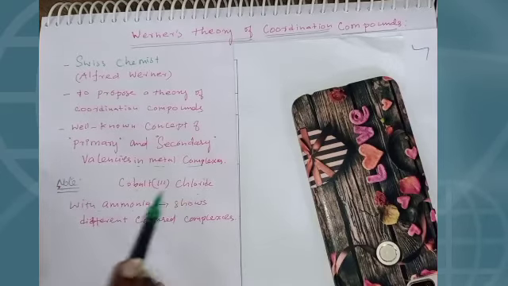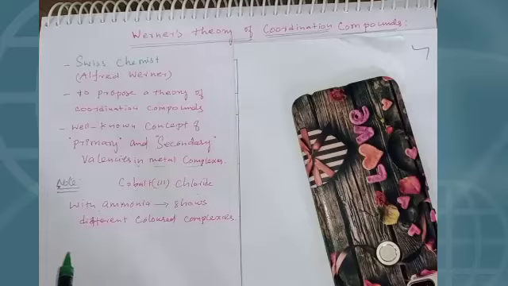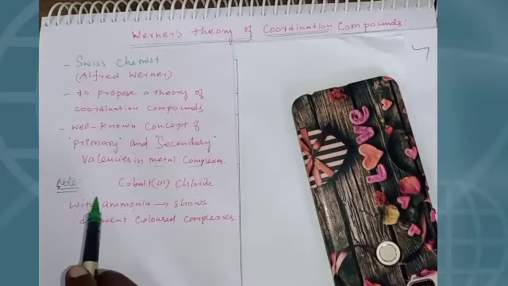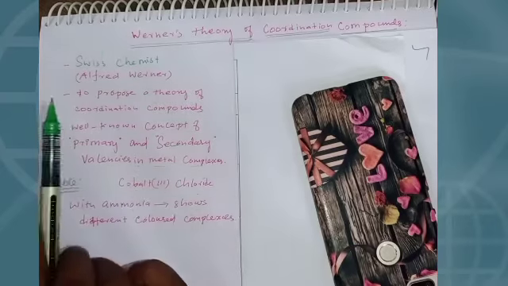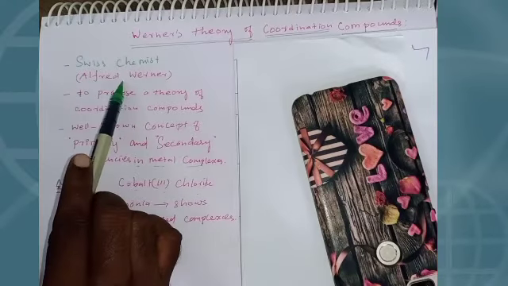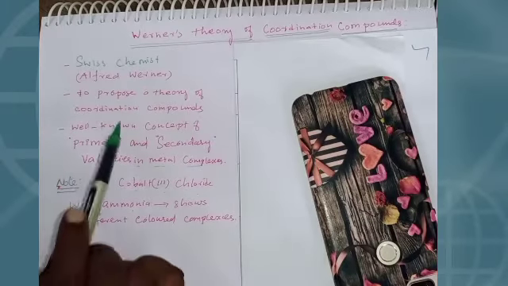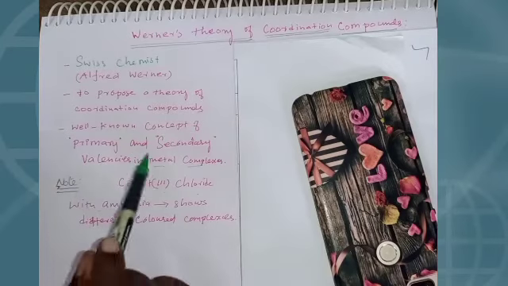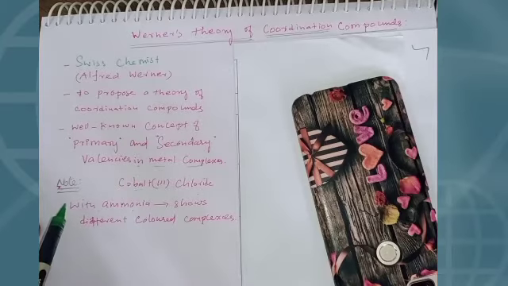When cobalt 3 chloride reacts with ammonia, it shows different colored complexes on adding AgNO3. So again I tell you, Werner theory of coordination compounds: he was the first one to propose the theory of coordination compounds, and it totally determined the primary and secondary valencies in metal complexes.